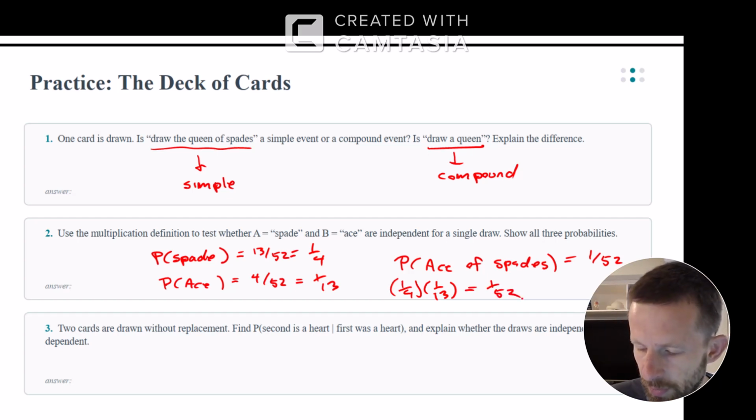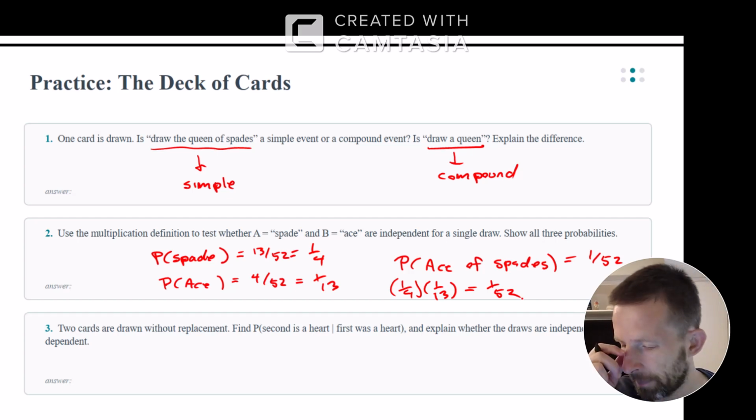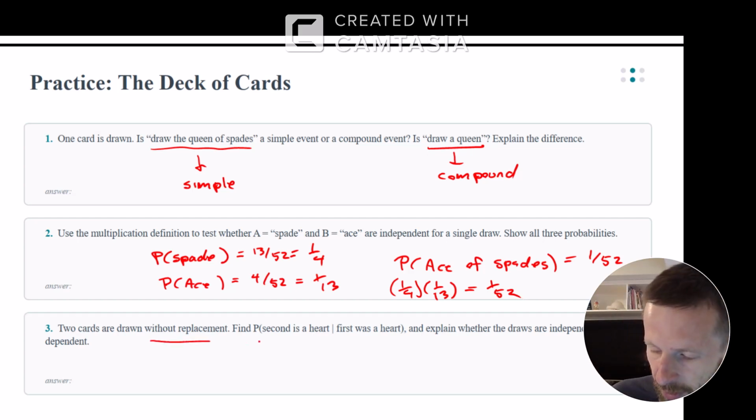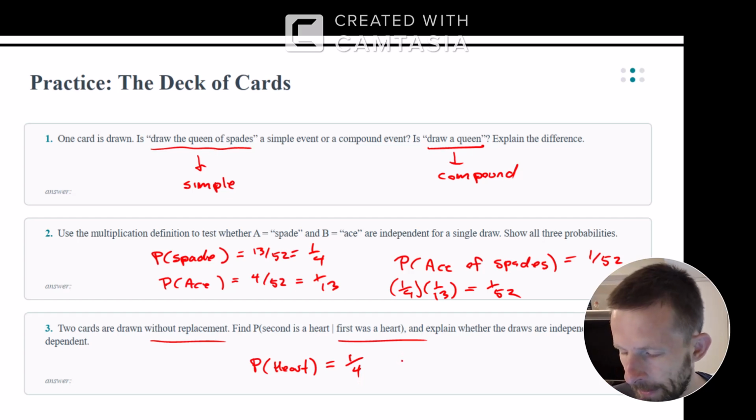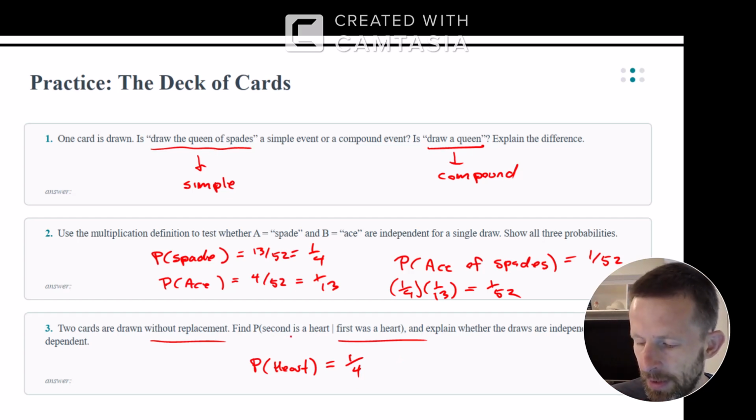2 cards are drawn without replacement. Find the probability that the second is a heart if the first is a heart. All right, so the probability that the first one is a heart is 1 out of 4. Now the probability that the second is a heart if the first one's a heart.